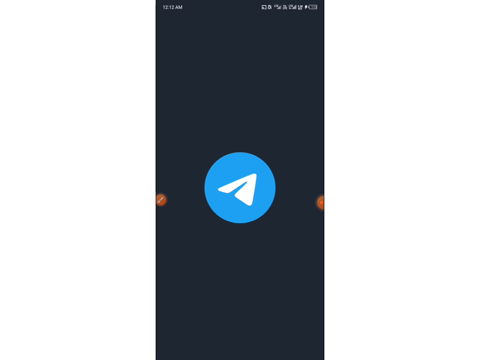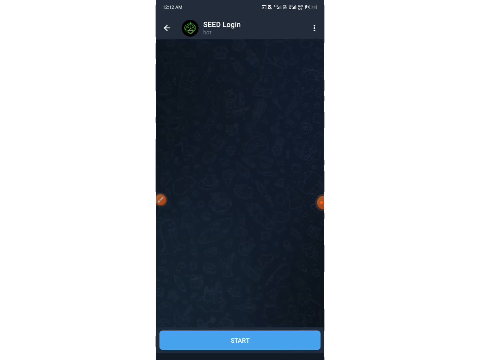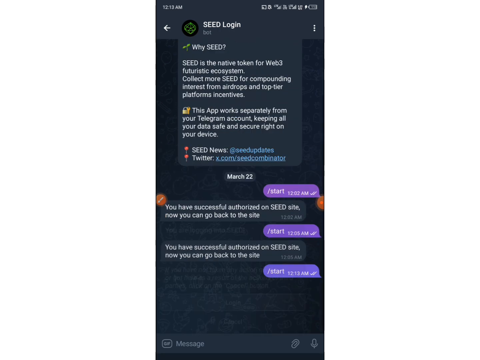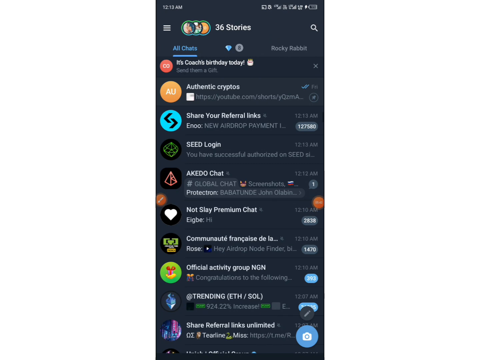Let me wait for it to take me there. All right, you guys can see seed login, but it says start right now. You tap on start, then you click on this one that says login. Then you can see the message, you have successfully authorized seed site. So you just have to come back to your OKS Web3 dashboard, right? Then you proceed. Okay, you just have to take your time and give them time to get everything done, right?